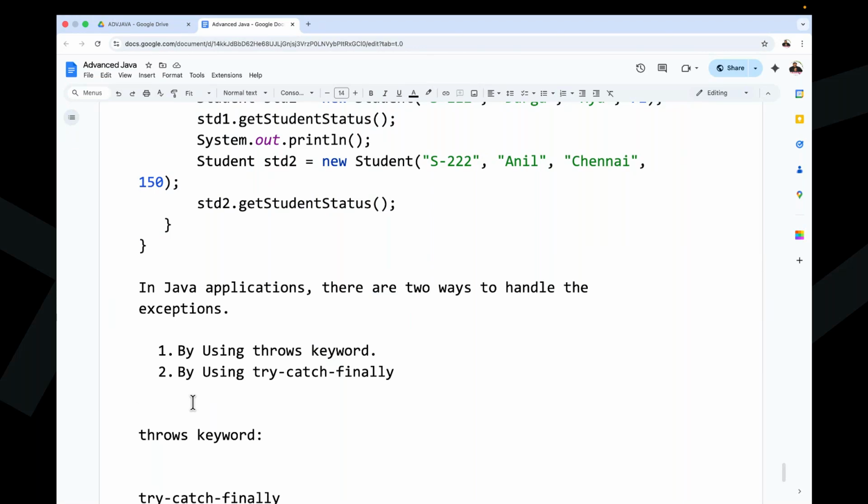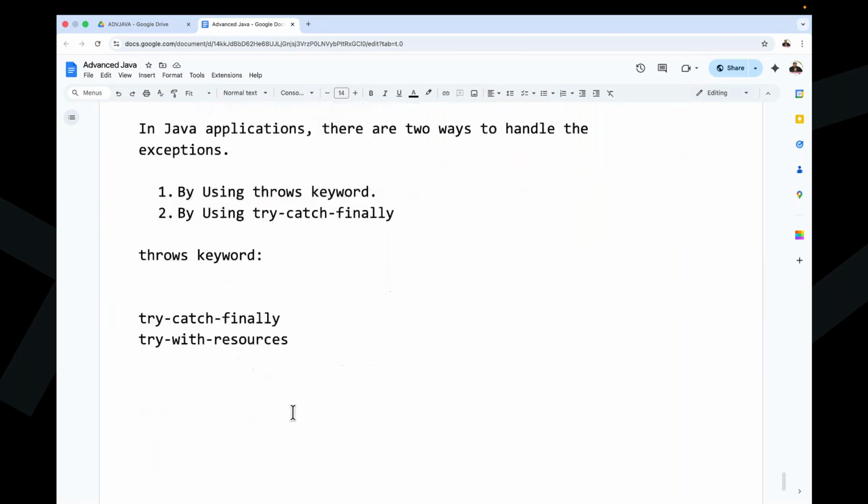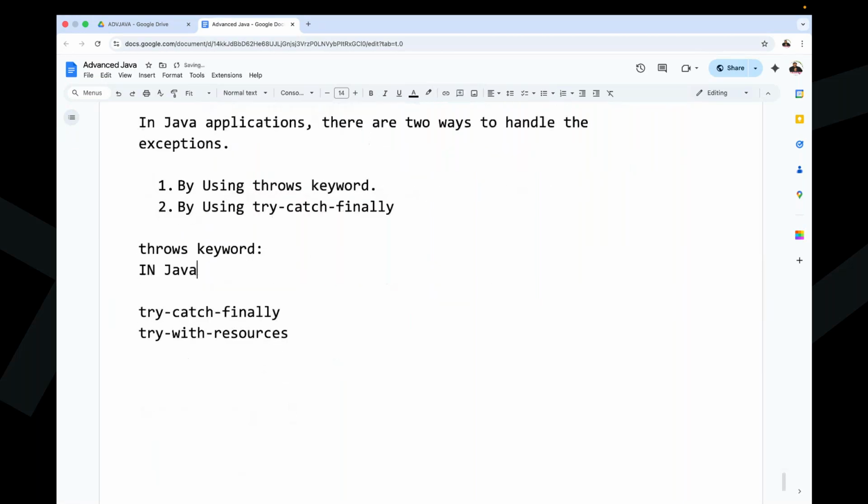What is this throws keyword actually? Understand it clearly.